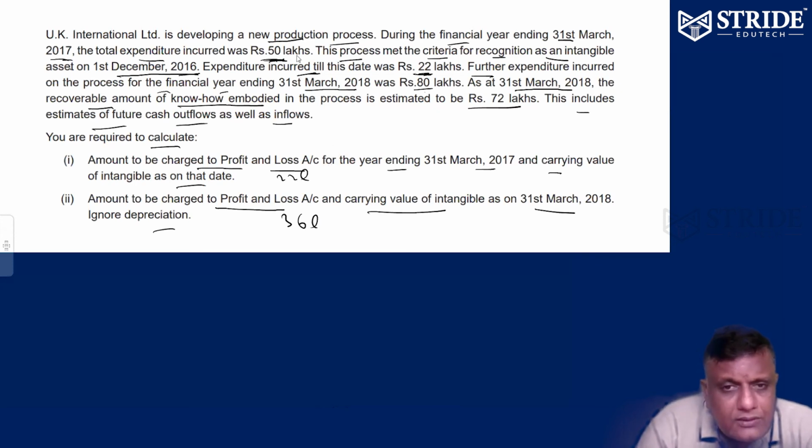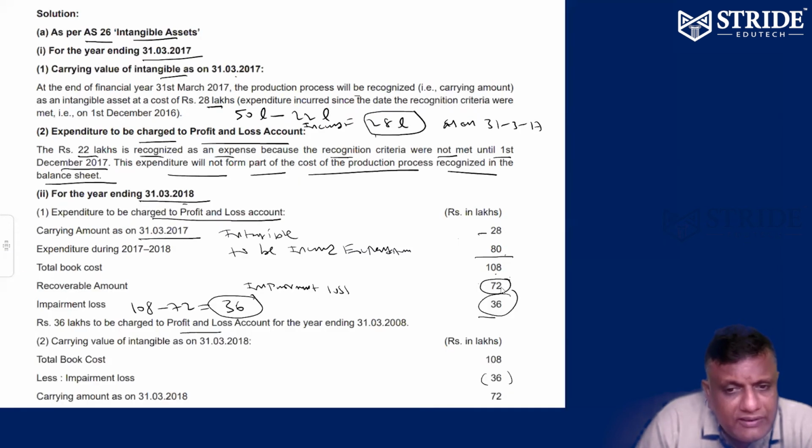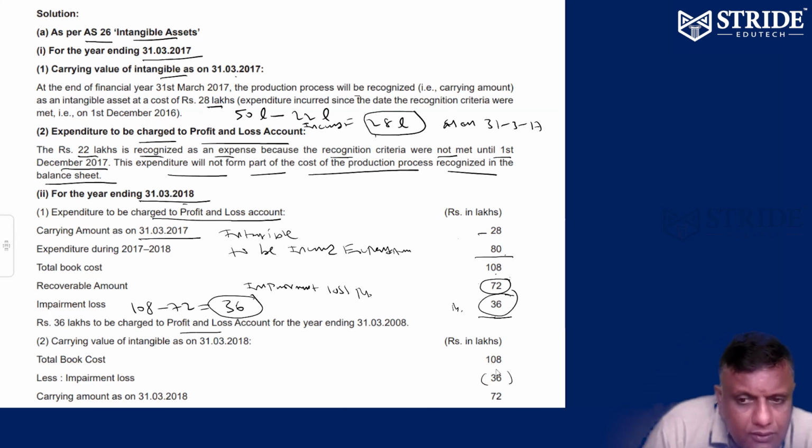So 50 lakhs is the total expenditure till 17. For what is incurred, 22 is charged, and the balance 28 lakhs is the carrying amount. So the carrying amount 28 plus the additional expense to be incurred next year, 80, is 108. If it is sold in the market, the recoverable amount is 72. So the balance 36 is the impairment loss. Is it clear? Okay. So the total book cost 108 minus the impairment loss 36, the balance carrying amount is rupees 72.